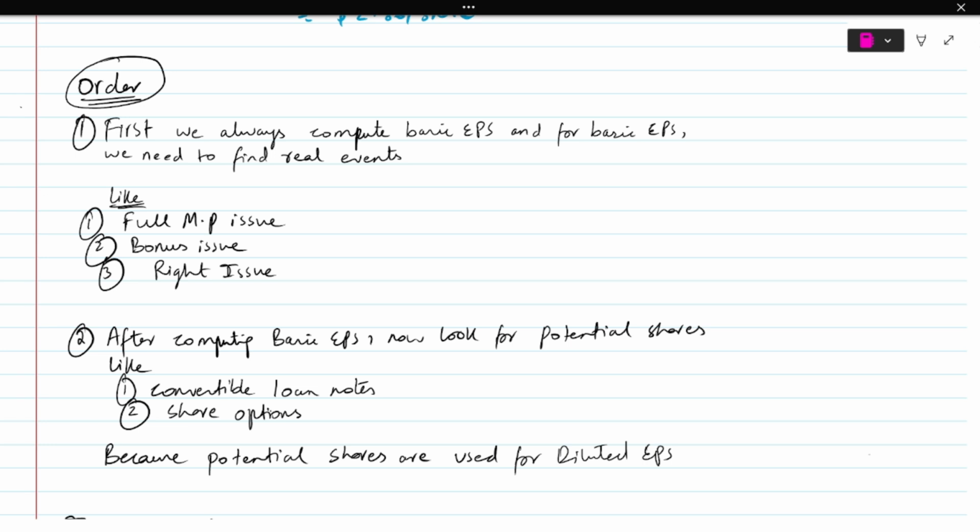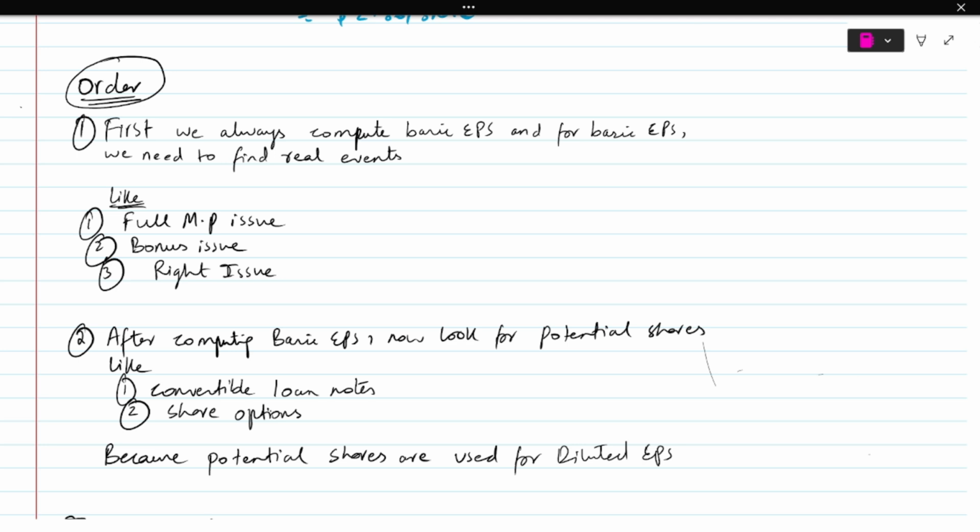So this is the order that you guys have to follow in order to do the question correctly, because diluted EPS is the continuation of the EPS. So first of all, you will always calculate your EPS, and for that you are going to look at the real events. You're going to ignore all the other things, okay? So this is the first thing, and once you have your basic EPS, then you can look at the other things in the question and calculate your diluted EPS, okay? So this is the order. You guys can pause the video and copy it, okay?